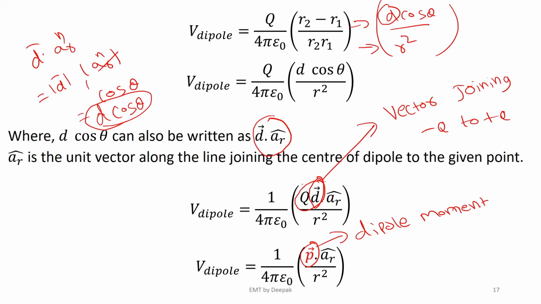Dipole moment is a vector quantity whose direction is from the negative charge towards the positive charge, and its magnitude is the product of the magnitude of each charge and the distance of separation between them. So that is the dipole moment.